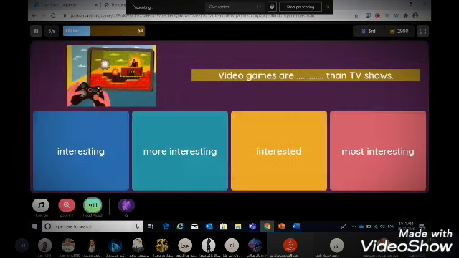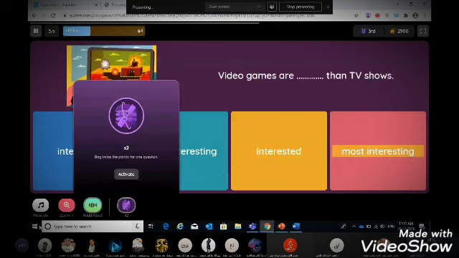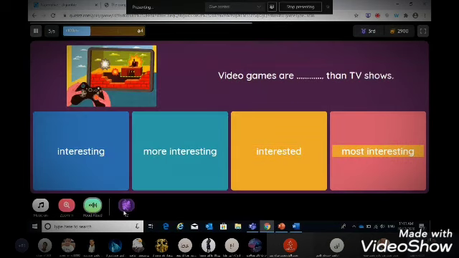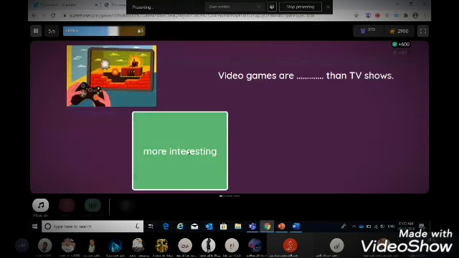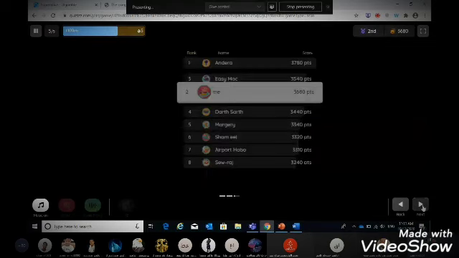Question. Video games are than TV shows. Option 1, interesting. Option 2, more interesting. Option 3, interested. Option 4, most interesting. Okay, video games are than, so we have to use the comparative form. Interesting is a long adjective, so we use more. More interesting, correct, and all your answers are correct.